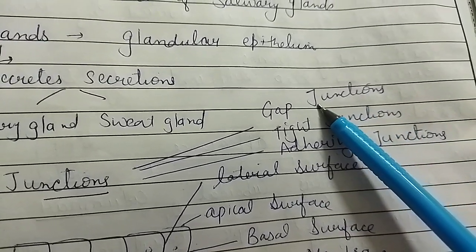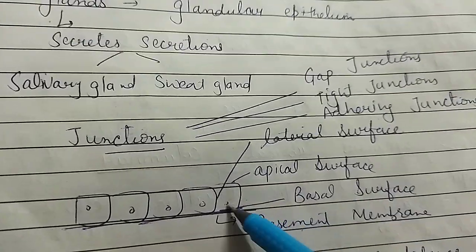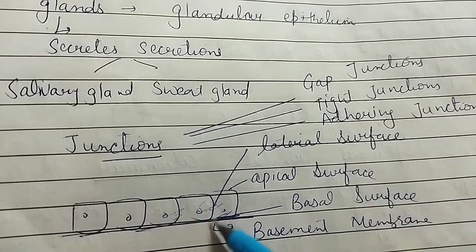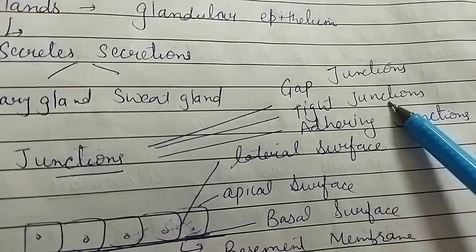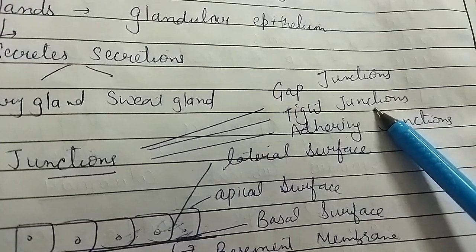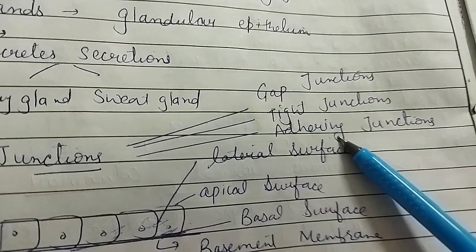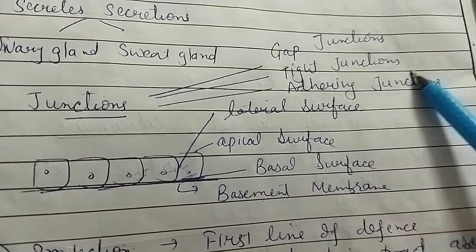What is the function of gap junction? Gap junction provides a gap-like structure, and it allows the exchange of material from one cell to another. And tight junctions help in binding the cells tightly together, and adhering junctions also make the cells adhere to one another. So this is all about the epithelial tissue.